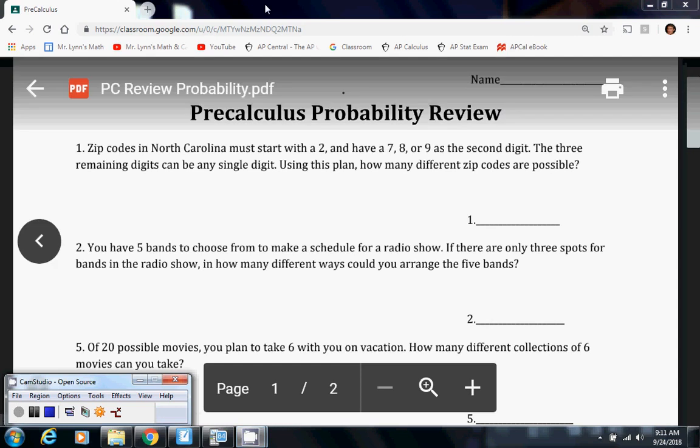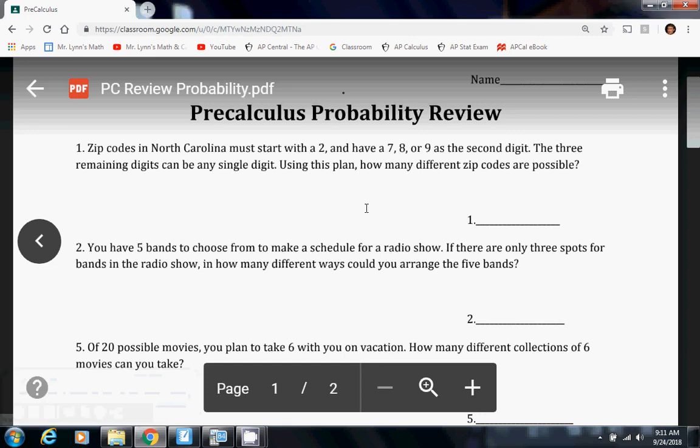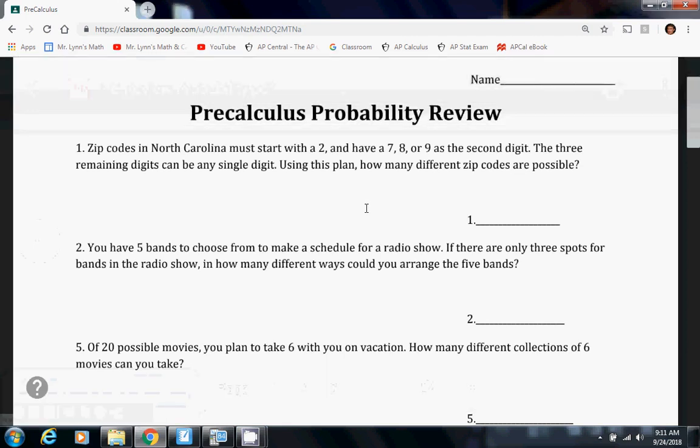Okay, let's see if we can sort through all this probability stuff going on here. So the first few questions are really trying to discover how many different ways can something happen. So we're actually not dealing with probability and fractions for the first few problems. We're just trying to say how many different ways can something happen.